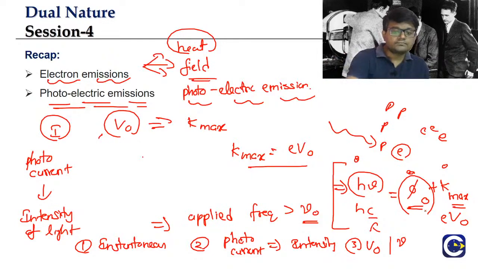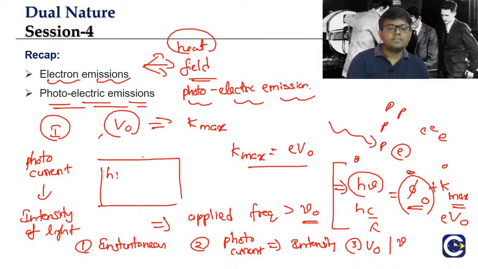One more thing before we go on to the problems. The exact frequency which can make the electrons just come out, that frequency is called what? The threshold frequency. It means the energy will be just sufficient to make the electron come out. So h nu naught will be equal to the work function. When you apply a frequency equal to the threshold frequency, electrons can come out, but they will come out and just stop. They will not have any more kinetic energy with them. Clear, guys? This is what we covered in yesterday's class.